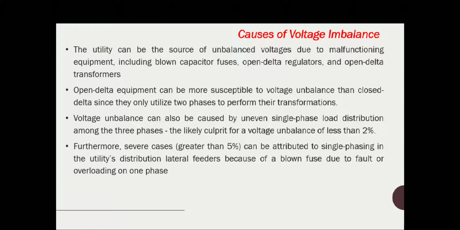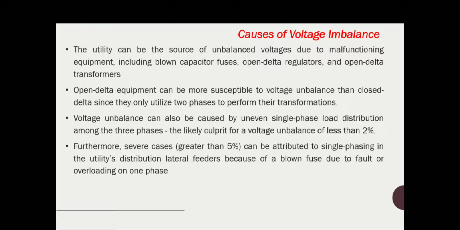Voltage unbalance can also be caused by uneven single phase load distribution among three phases. This is the likely culprit for a voltage unbalance of less than 2%. If the loads are unequal between the phases, that also creates a voltage unbalance, mostly in a range of less than 2%.